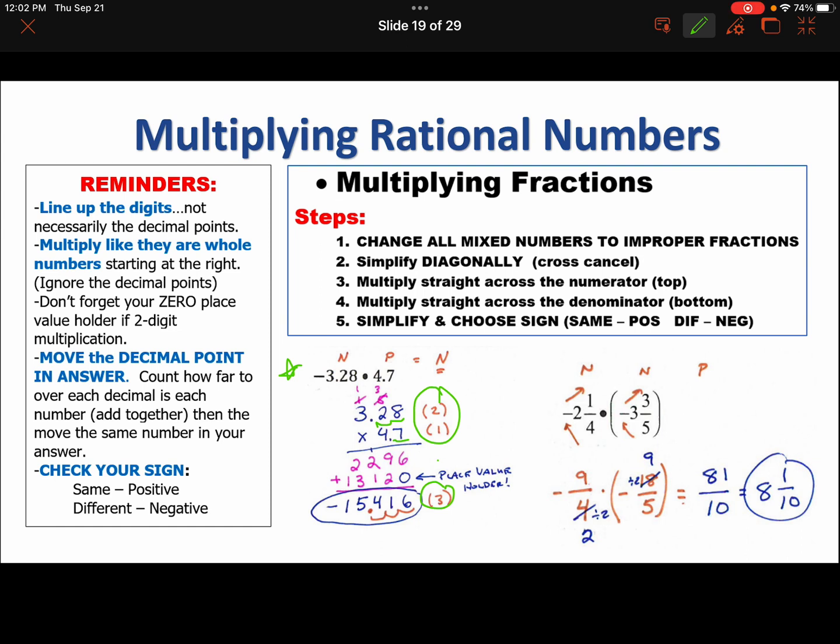Multiplying fractions, we have to change all impropers, number 1. Change all mixed numbers to impropers. So as you can see, we change those to impropers. Then we try to simplify diagonally. And so as you can see, I simplified the 4 and the 18 by dividing by 2, then multiplied across, then changed that improper fraction to a mixed number, and then double-checked our sign. Signs were the same, so the answer was positive.